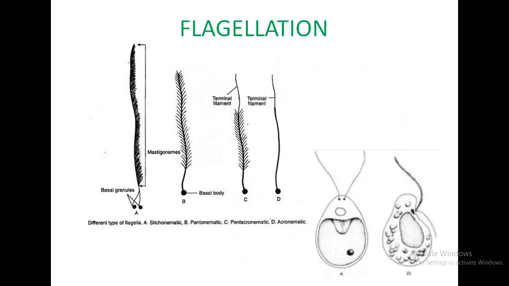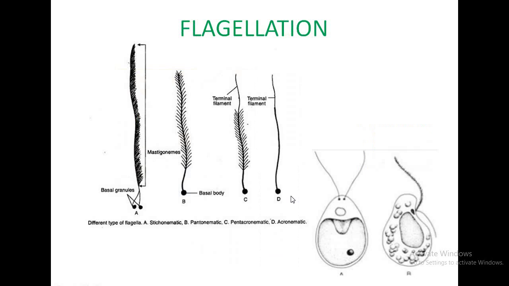When we see the flagellation, the thread-like long projection with a 9+2 arrangement of microfibrils is called flagella. It is completely absent in Rhodophyceae and Cyanophyceae. It is evident that members of red algae and blue-green algae don't have any motile cellular structure in any life stage. They don't have flagella.